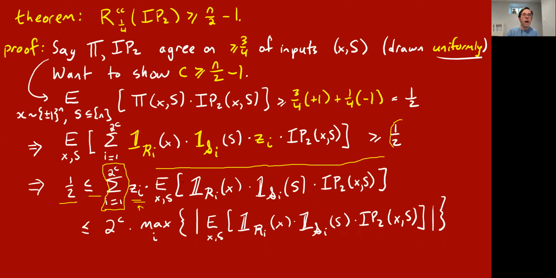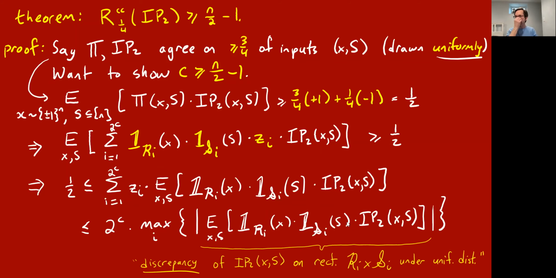And so I can upper bound zi times this expectation by the absolute value of the expectation. And now I can just upper bound this sum of 2 to the c expressions by their maximum. So I get that a half is at most 2 to the c, the number of combinatorial rectangles, times the maximum possible value of this expression.